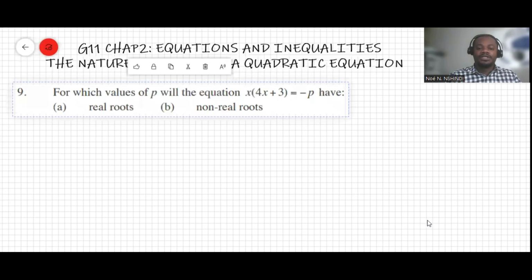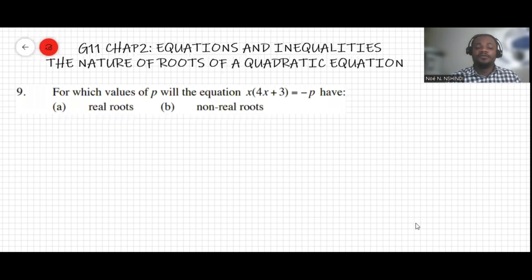Now we're going to do question 9 here. The question says: for which values of p will this equation have real roots and non-real roots? Over here, we know that the equation has real roots if the discriminant is greater than or equal to 0 and a perfect square, and we will have non-real roots if the discriminant is less than 0. Now, let's work out real roots.